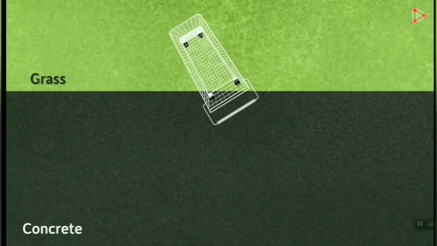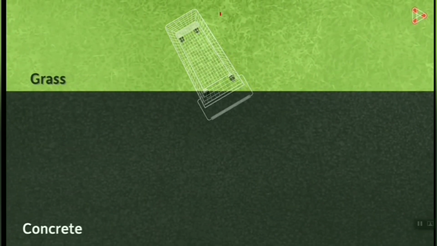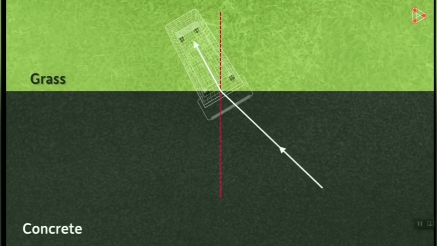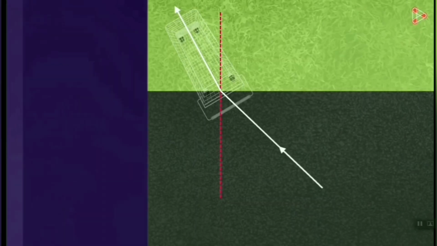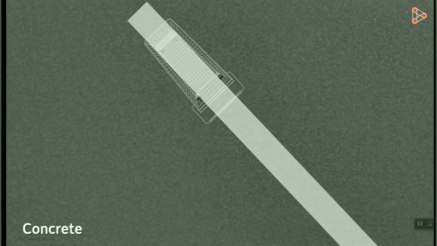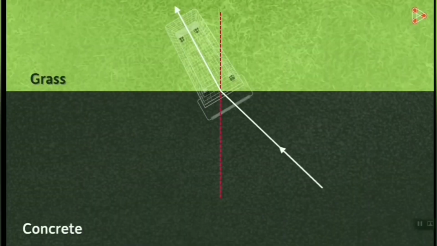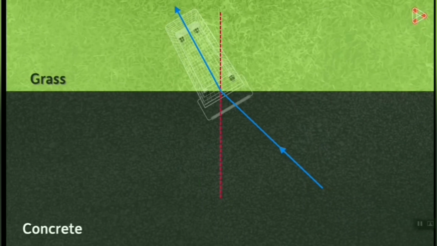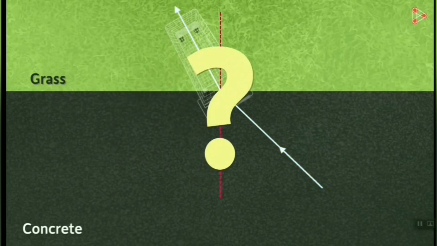So the direction changed. Now let me draw a normal to the surface now. We can see that the cart has taken a turn towards the normal. If the surface wouldn't have changed, the cart would have continued to move in this direction. But because the surface changed, the direction of movement of the cart also changed. Why am I telling you all this?